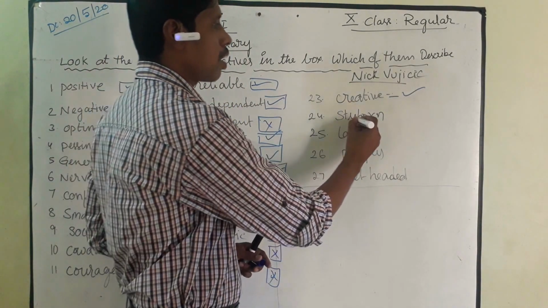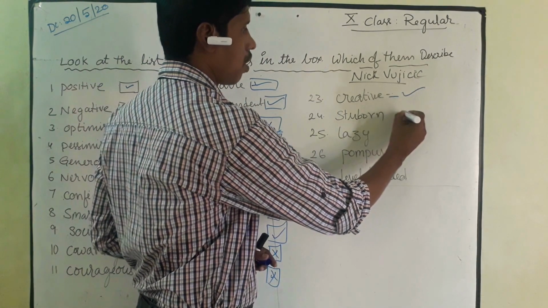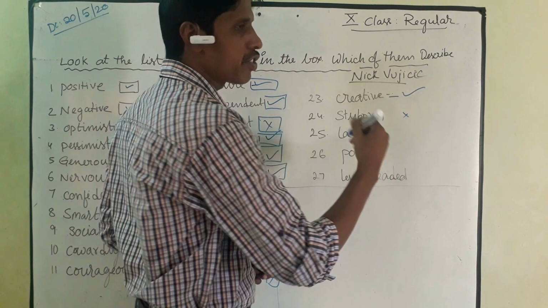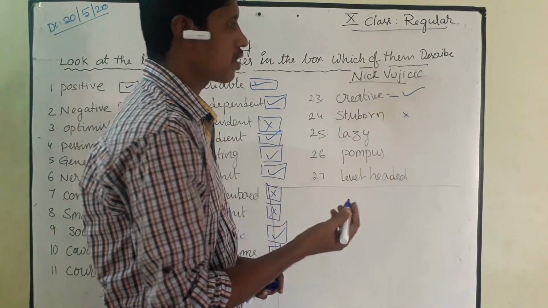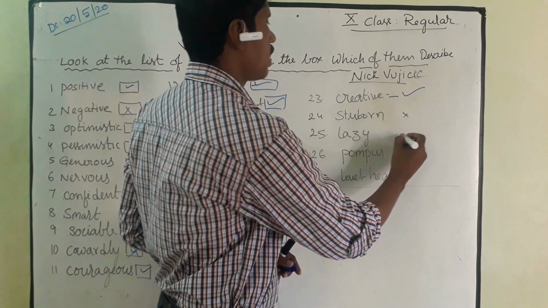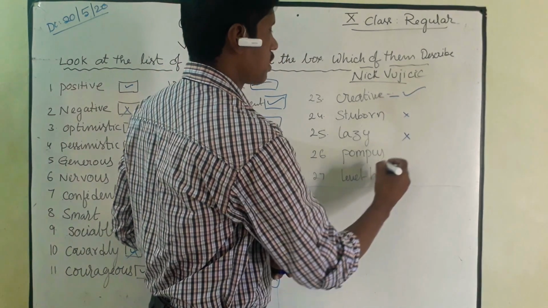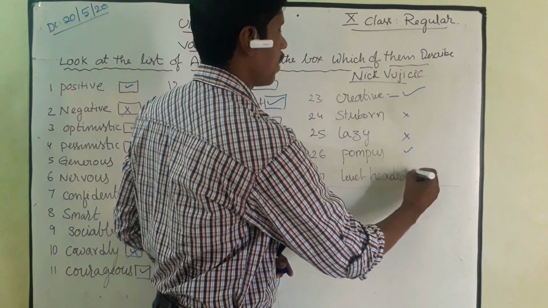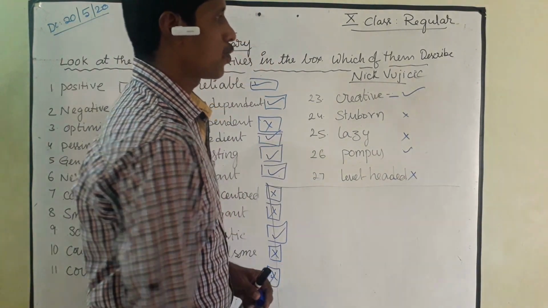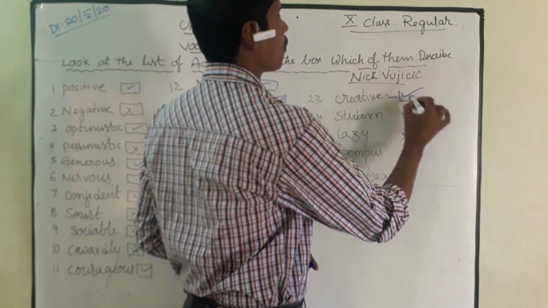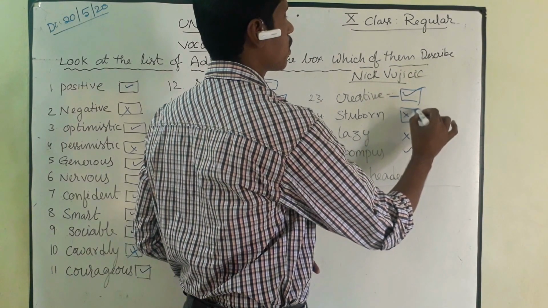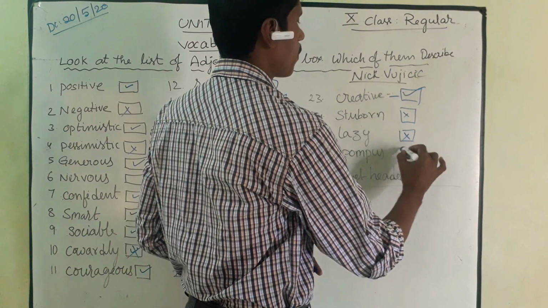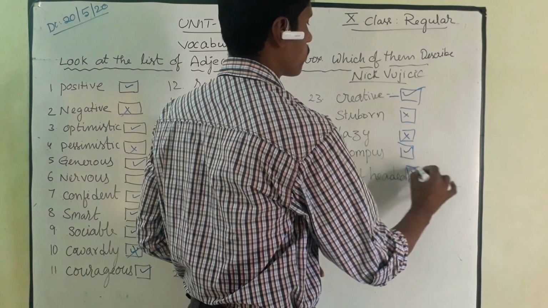And next, stubborn. He was not stubborn. He changed his attitude according to the situation and mindset also. He is not a lazy person. He is pompous. He is level-headed. No. So these are the good qualities of Nick with his life.